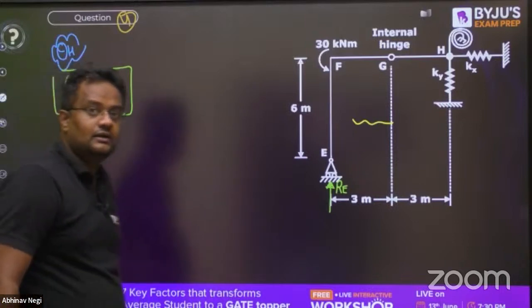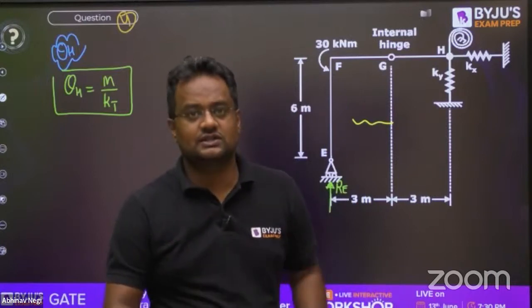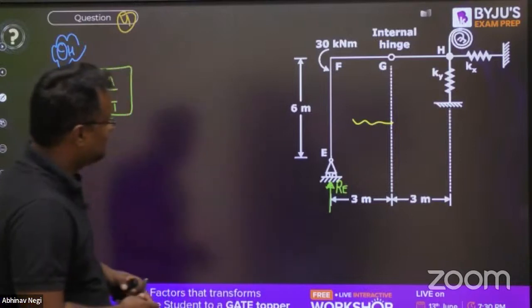What is RE? Nobody. Late at night, Dheeraj sir has not taken dinner because he was continuously in class. So am I. But students are not replying. What is the value of RE, guys?